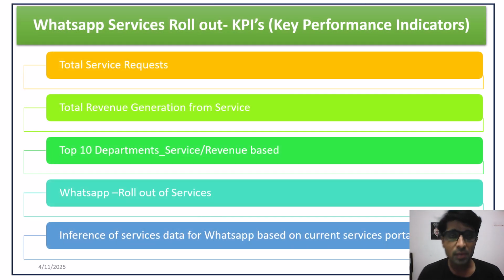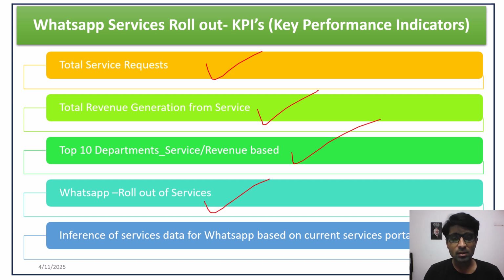So, the most important part of the analysis is the KPI. What are KPIs? KPIs are nothing but key performance indicators. The KPIs of this video are the total number of service requests generated so far, the total revenue generated from services, the top 10 departments by services and revenue, and the WhatsApp rollout of services, with inference from the previous data in order to roll out the maximum number of services and revenue generation via WhatsApp.